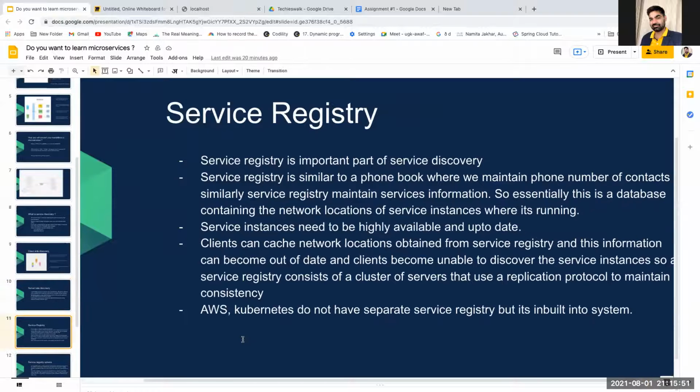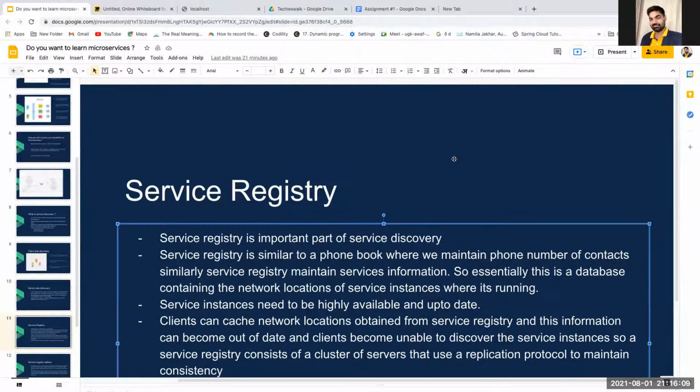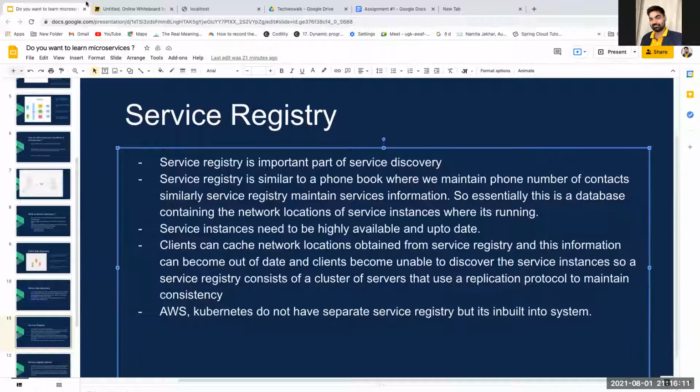Now we will talk about service registry. When I say service registry, I am talking about Eureka, because service registry is basically a principle or a design pattern, and Eureka is the implementation from Netflix. A service registry is like a phone book. Similarly, for maintaining all the services, an inventory, you require a service registry.